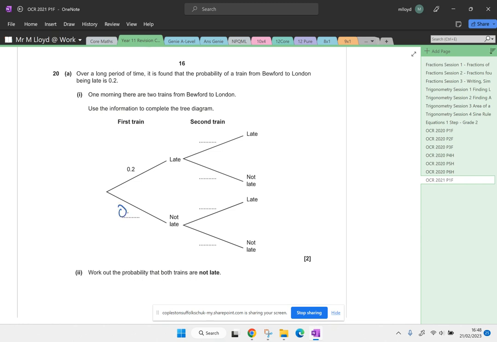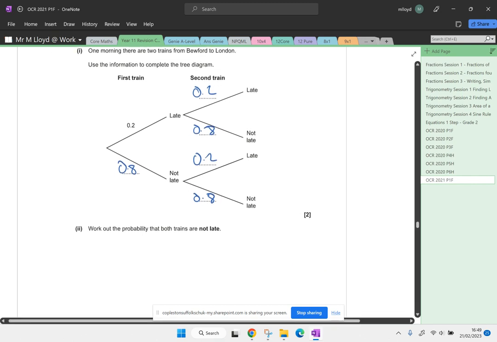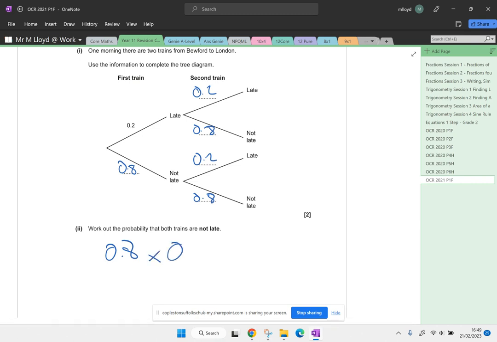So if 0.2 is the probability that it's late, 0.8 is on time. And that means all of those are 0.2, so we're going to have 0.8 for the not late. Work out the probability that both trains are not late. So we've got 0.8 for the first, 0.8 for the second, and we multiply those two values together in order to get that answer of 0.64.